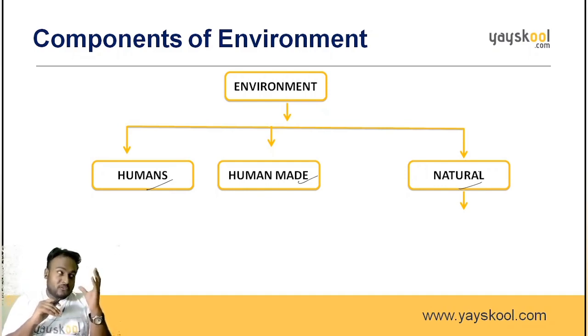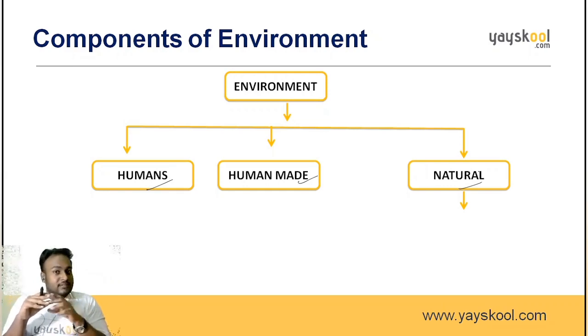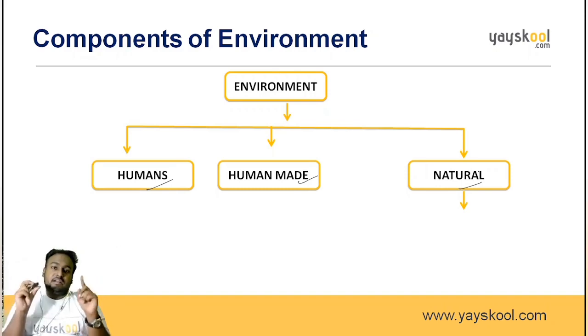But when you observe a large tree, under the tree there will be some stones lying, small or big stones. So what is the difference between the stone and the tree? Come on. What is the difference between the stone and the tree? The tree has life, the stone doesn't have life. They are available naturally, yes, but one is having life, the other is having no life. So we divide the naturally available things into two categories. The first one, the things which have life. The second one is the things which don't have life.